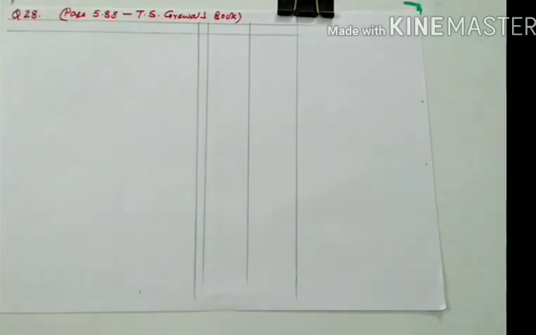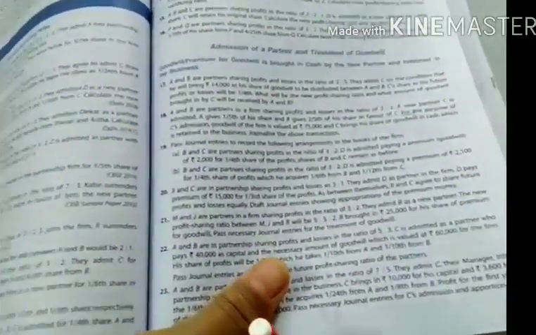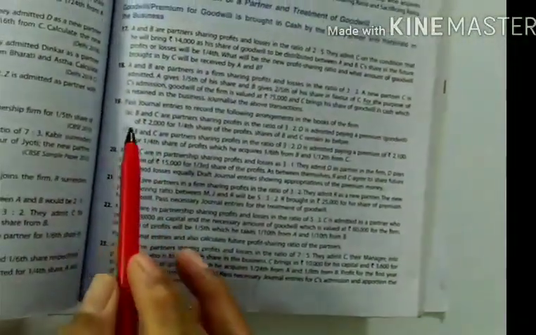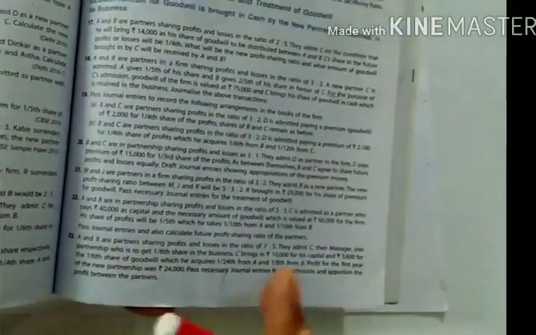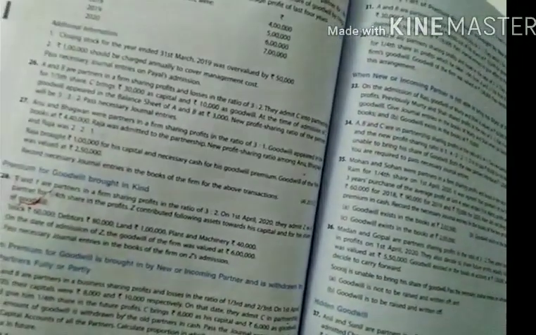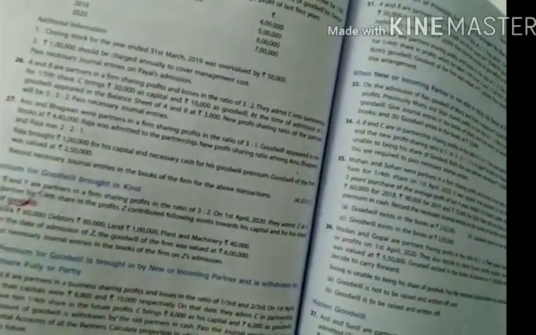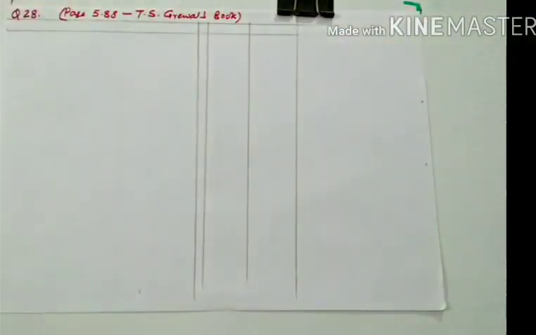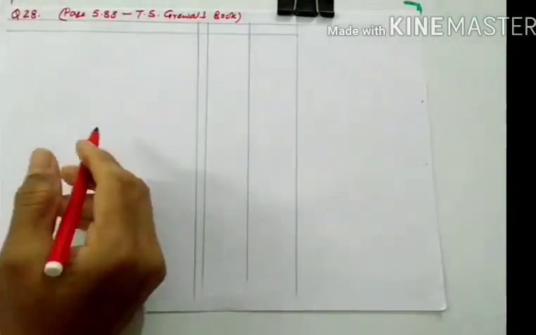You can start from question number 17. 17, 18 we have done, so 19, 20, 21, 22, 23. You can practice the rest of the questions in your notebook, because by practicing more and more numericals, the concept will be clearer to you. But I am doing question number 28, so you practice numericals as well as examples. Questions are given at the back along with the examples.